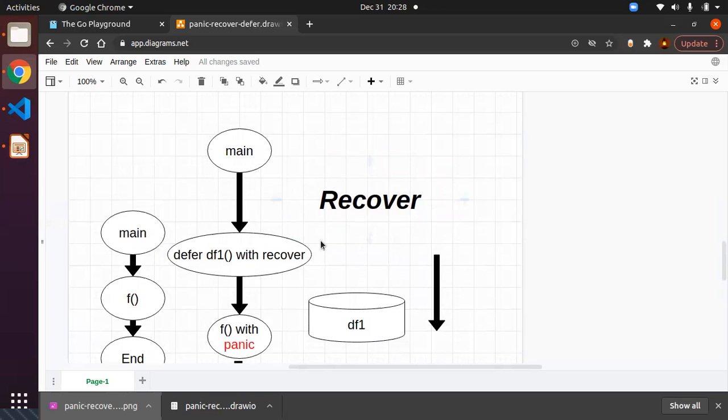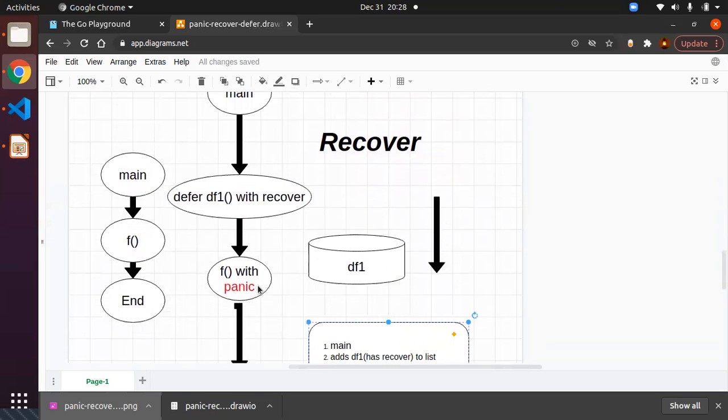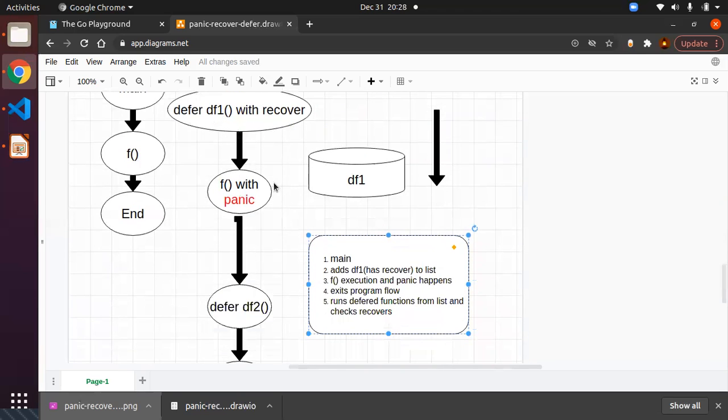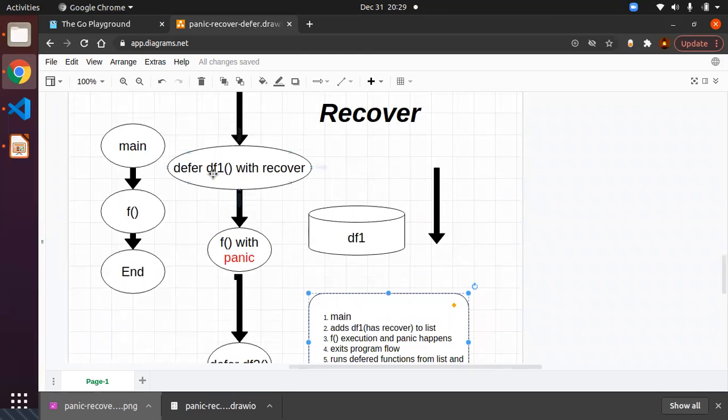Just considering the recover function: the main program starts and you are deferring one function, df1. Inside df1, you have the recover statement. What is the recover statement and how does it look? We will see that in the coding section. Just consider the deferred function has the recover option inside it. Then when you continue with the f function, inside that panic happens and the program stops abruptly. Since you have already added the deferred function to the list, df1 will be there.